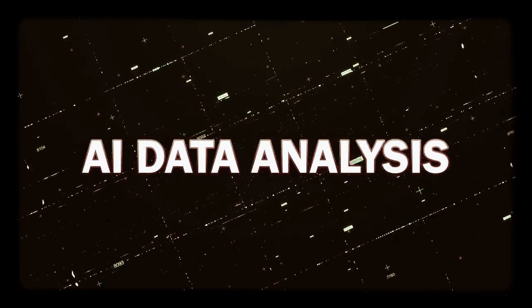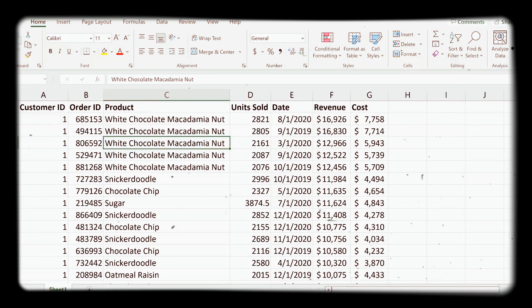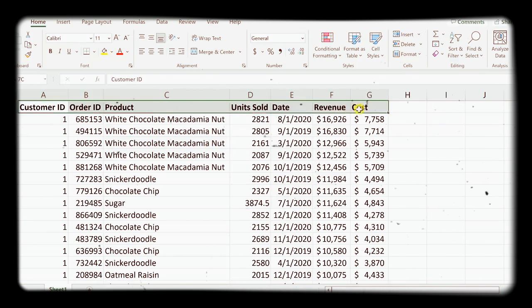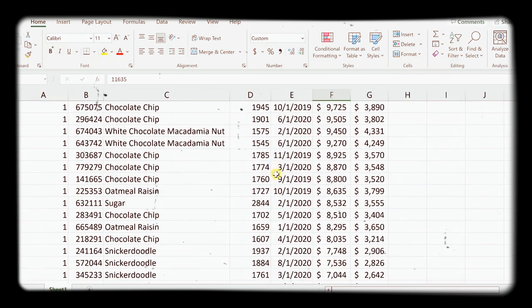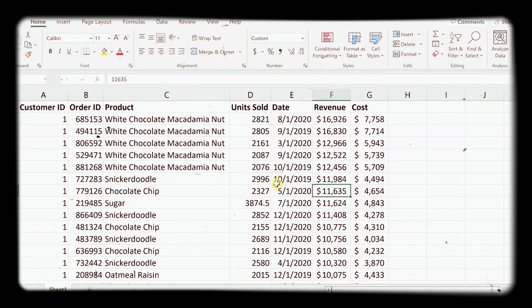Lastly, we're going to look at Microsoft Excel. It's a program that pretty much everyone knows, and Microsoft has started infusing AI into the product. You can put in some data and Excel will automatically analyze it for you and also come up with insights that maybe you wouldn't have thought of on your own. Here I am in Microsoft Excel, and I have all of this sales data for the Kevin Cookie Company, and I'm on point to analyze it. But I have no idea where to start. Luckily, I can just rely on my computer and some AI.